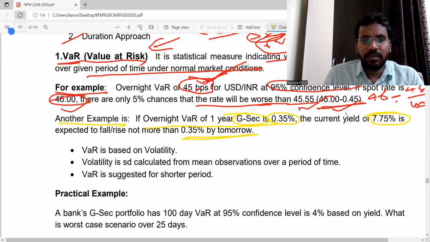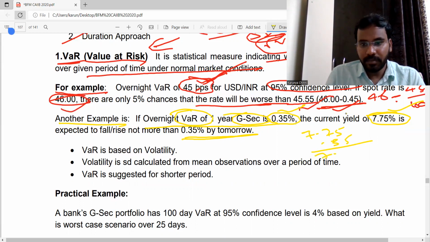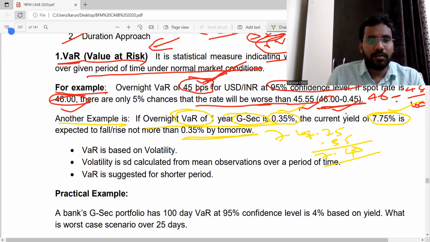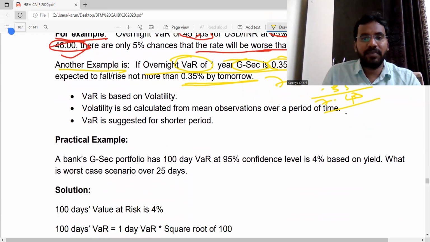So the risk amount, that is value at risk, is this much and the yield is this much. Simply we have to subtract: 7.75 minus 0.35 gives 7.4. So the value may be 7.4.